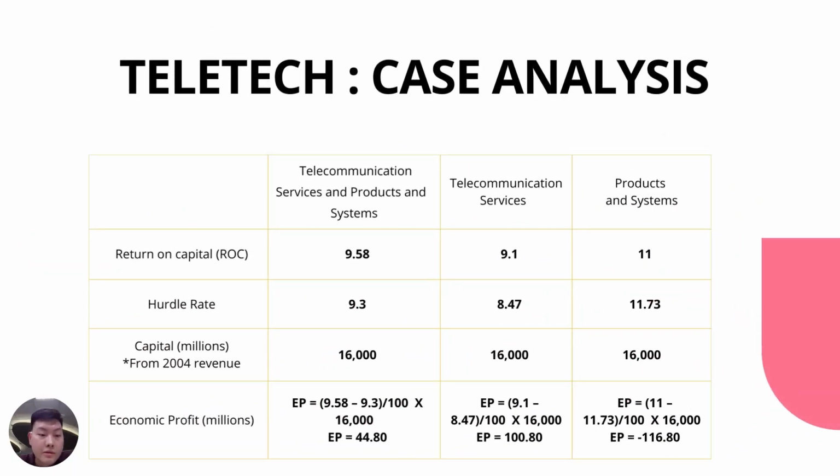Using the equation of economic profit, we can calculate that the combination of telecommunication services and products and systems has 44.8 million, which is not as high as telecommunication services on its own, which is 100.8 million. Products and systems is on the negative side, which is much worse than the rest.